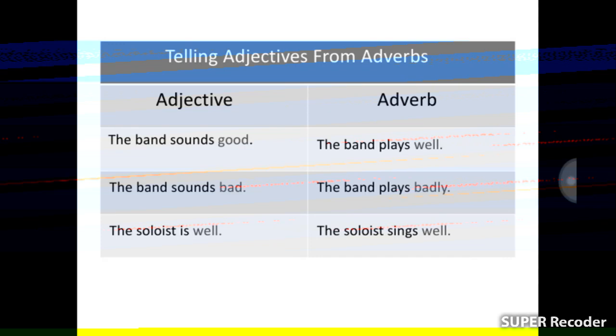Telling adjective from adverb. Adjective: The band sounds good. Adverb: The band plays well. Second example. Adjective: The band sounds bad. Adverb: The band plays badly. Adjective: The soloist is well. Adverb: The soloist sings well.